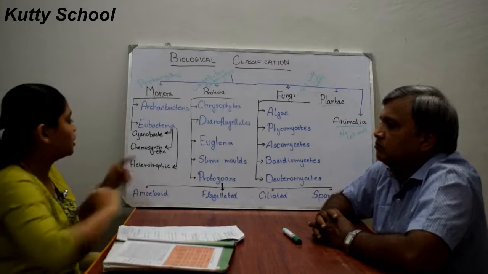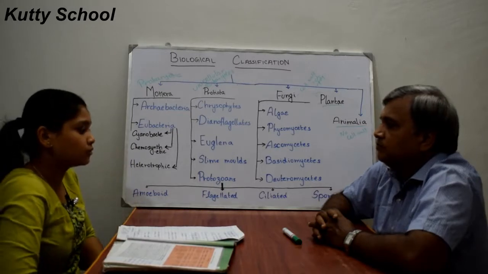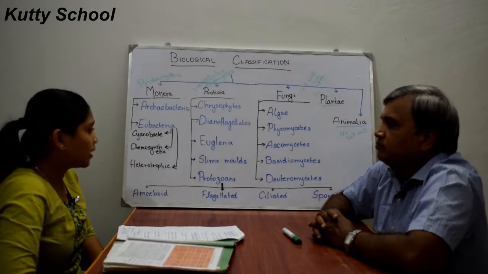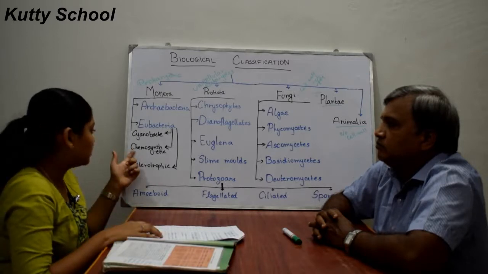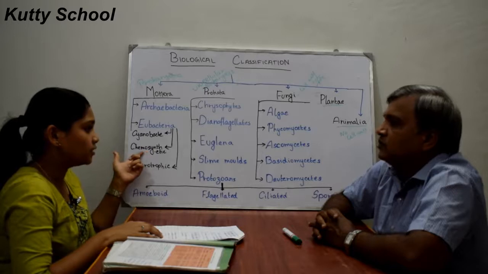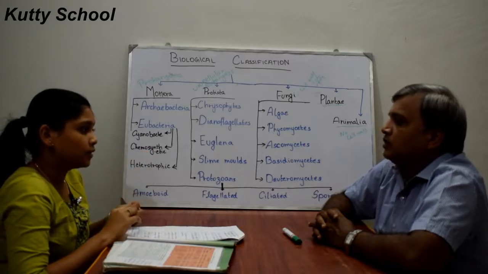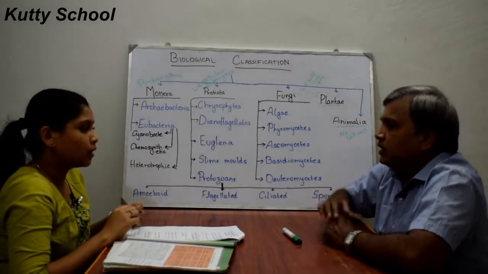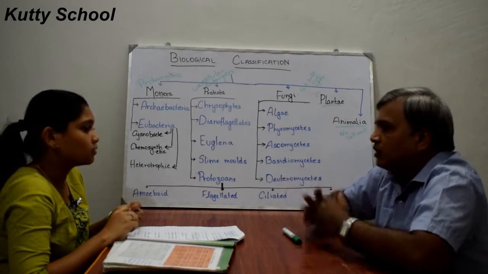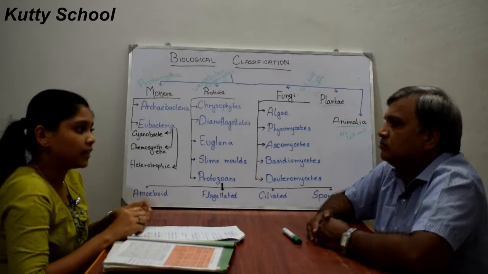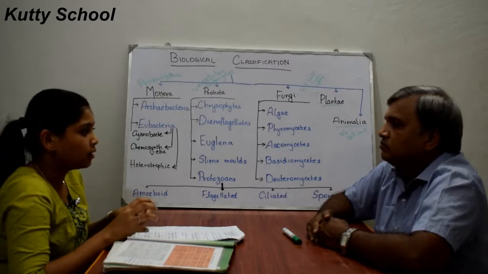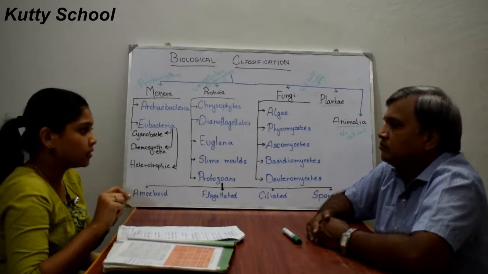Now we are going to chemosynthetic autotrophs. Like the word itself mentions, chemo means chemical agents like nitrates and nitrites. These bacteria oxidize nitrates and ammonia, and some energy is released in that.